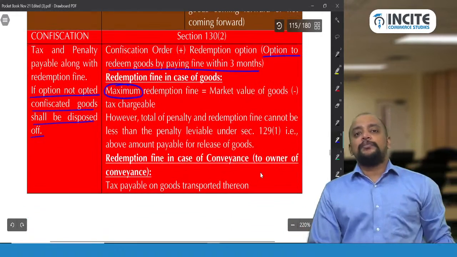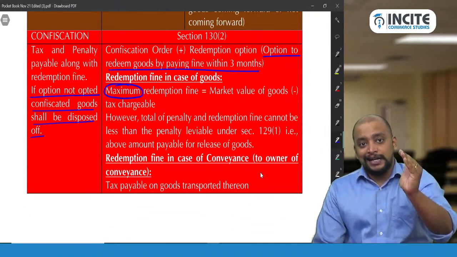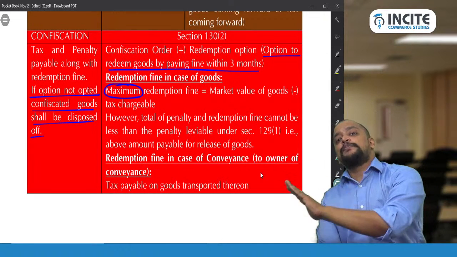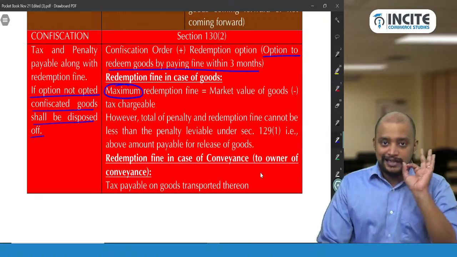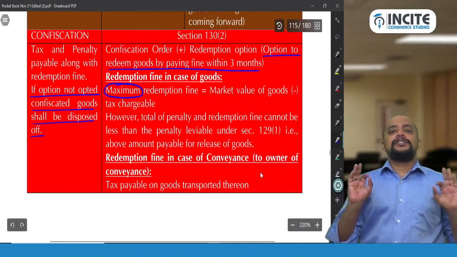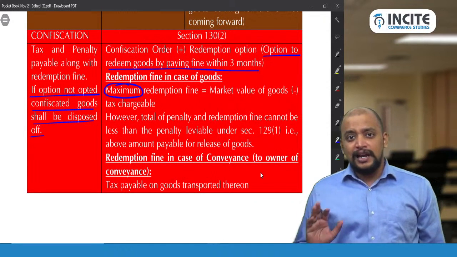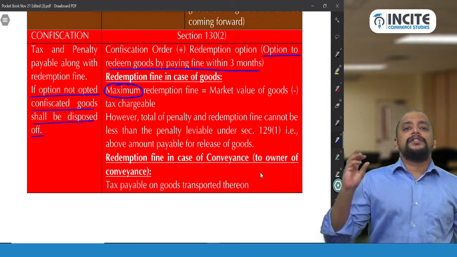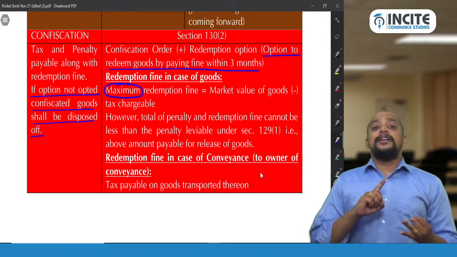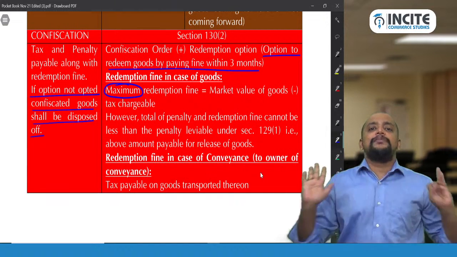So you just remember, if you are exercising option 1 or option 2, you have to pay tax plus penalty, and if you are going for redemption fine, extra redemption fine is payable apart from tax and penalty. Is it clear? So this is with respect to search, seizure and confiscation. You will get in this area mainly problems involving computation of penalty under 129 and redemption fine computation, nothing else. These two types of questions only can be asked from this.